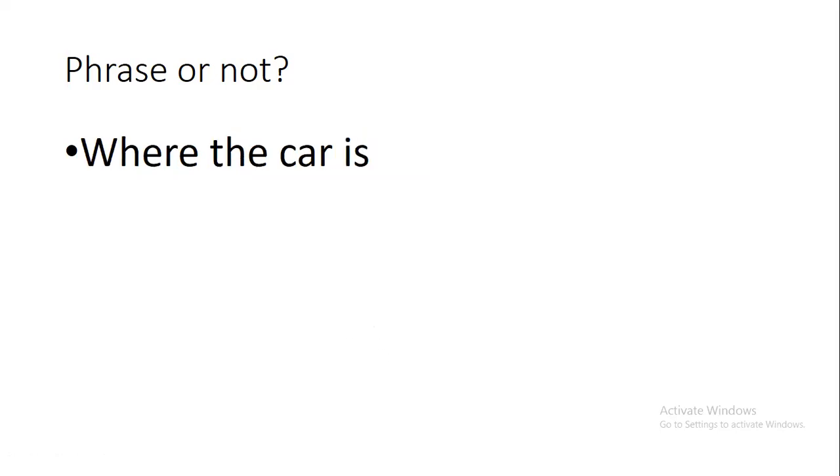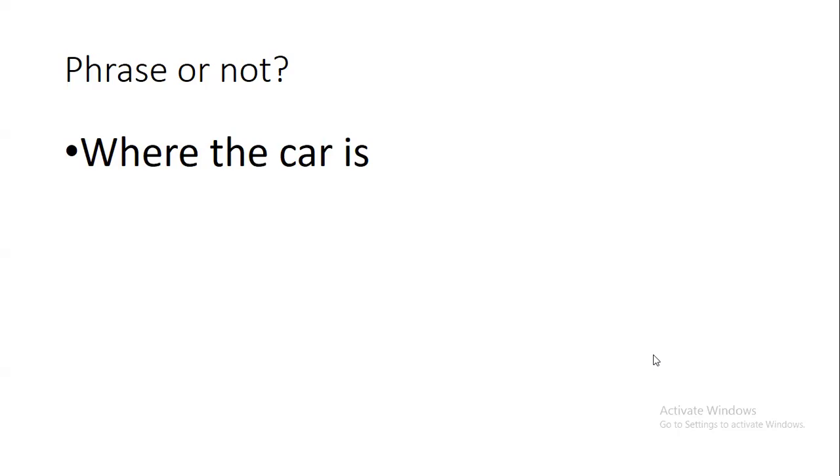Where the car is. Is it a phrase or a clause? Keep your hands up if it's a phrase. Put your hands down if it's a clause. Ahmed, Sabir, do you have your hand up or down?